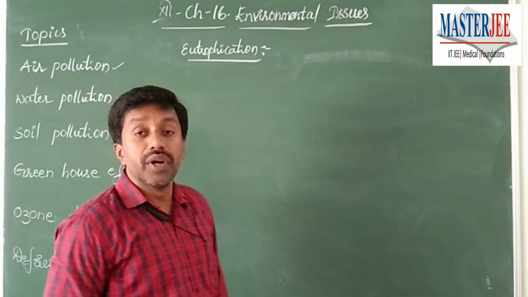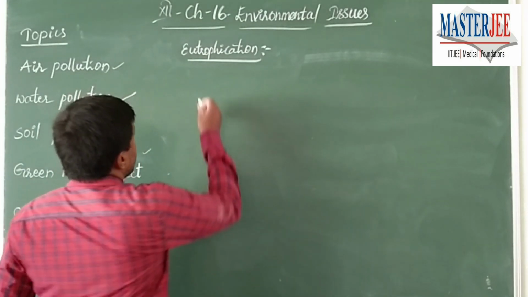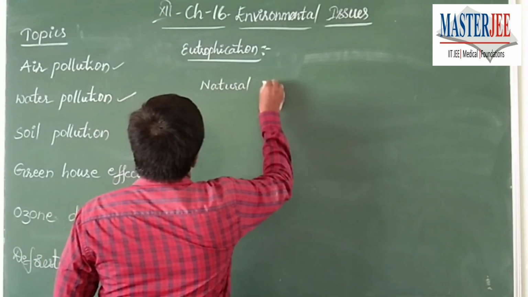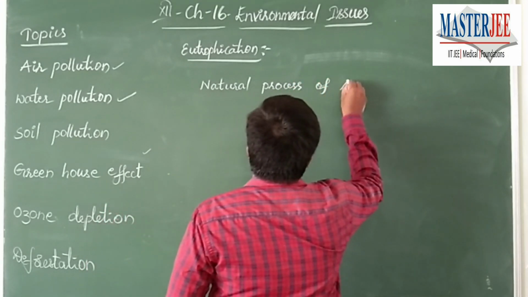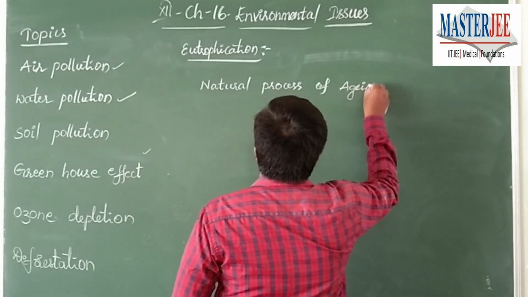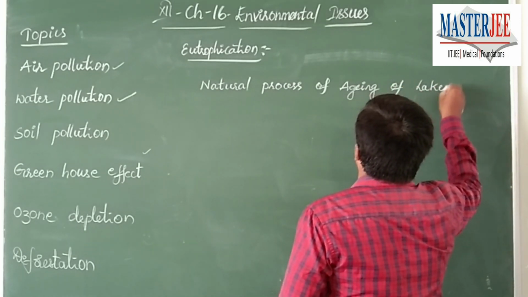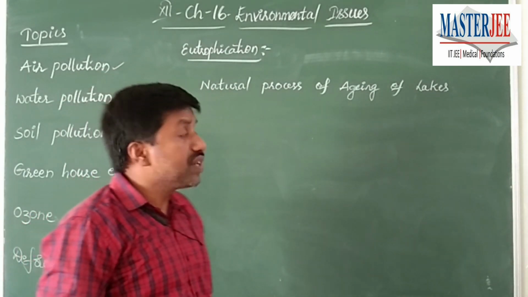Now another important point under water pollution is eutrophication. What is called eutrophication? A natural process. Eutrophication is a process of natural aging of the lakes.